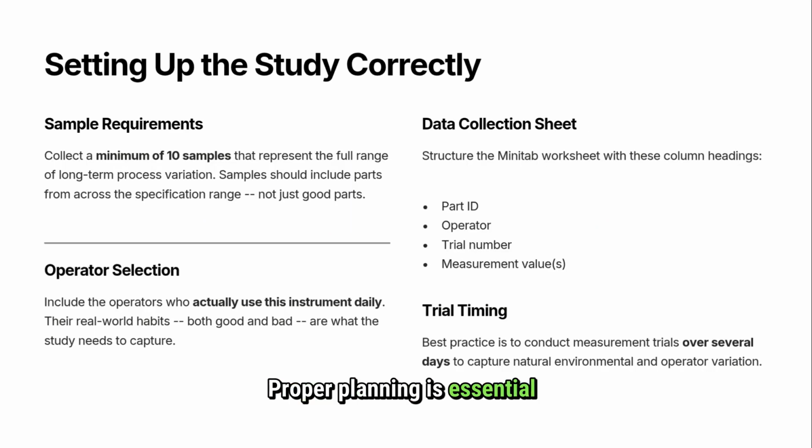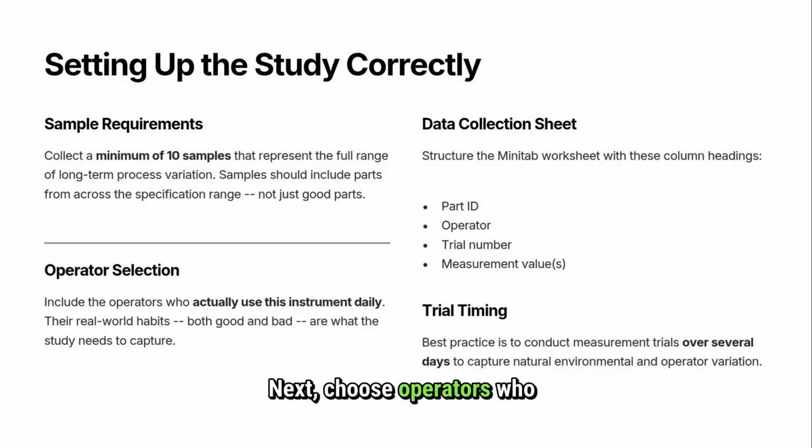Proper planning is essential to ensure that a measurement system analysis (MSA) study produces reliable and meaningful results. First, select a minimum of 10 samples that represent the full range of process variation. The samples should come from different areas of the specification range, including both high and low values, rather than only good parts. This helps ensure that the study reflects actual process conditions.